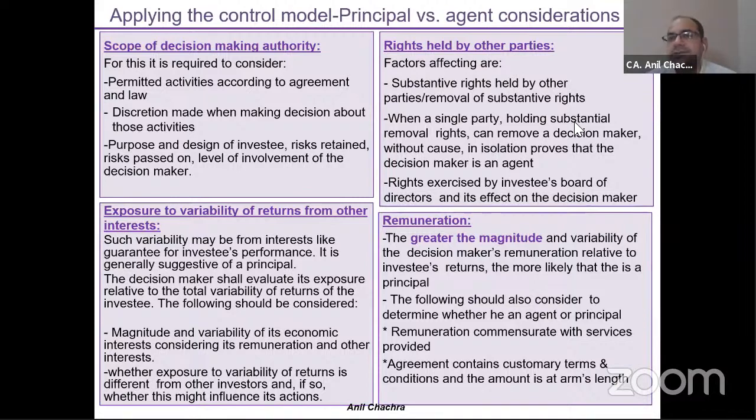They can take their decisions independently. So this situation will apply in a situation where you have created a fund and you have appointed a manager or an agent to oversee your fund, right? So now the question is whether the fund manager is working as an agent or is working as a decision maker. Suppose I have created a fund and I have appointed a fund manager, and the fund manager will get a